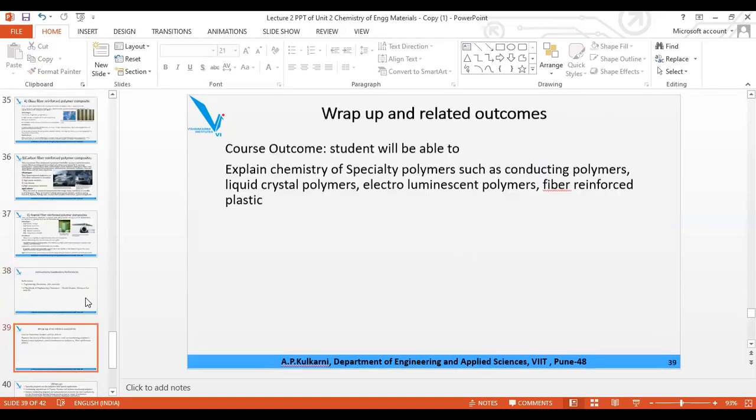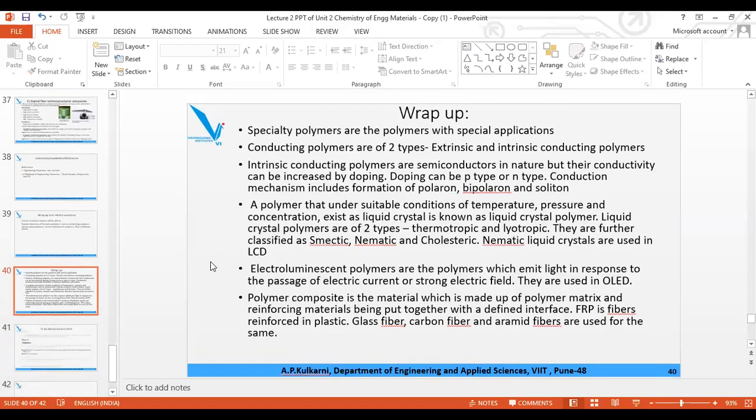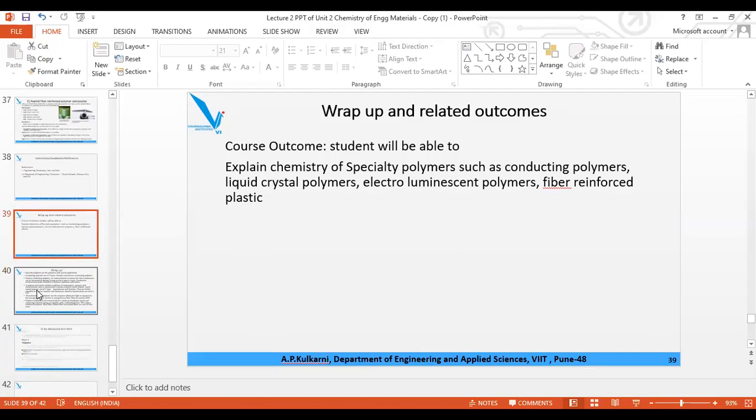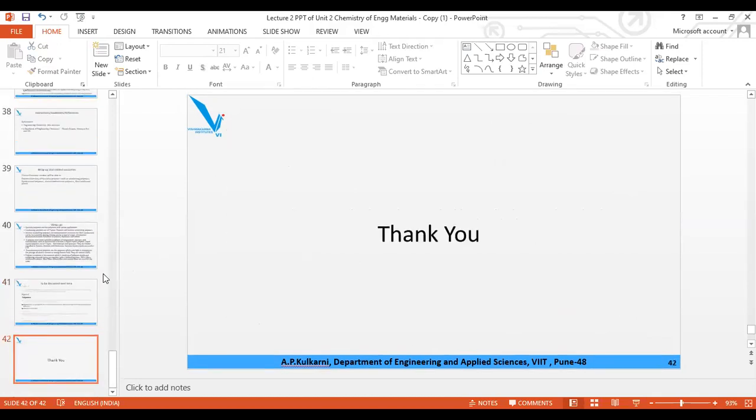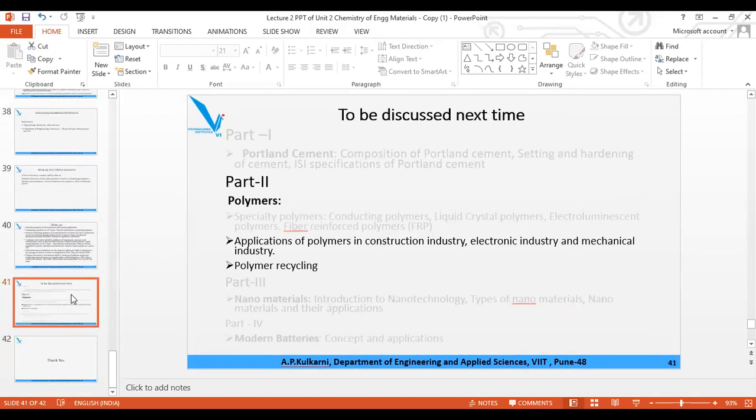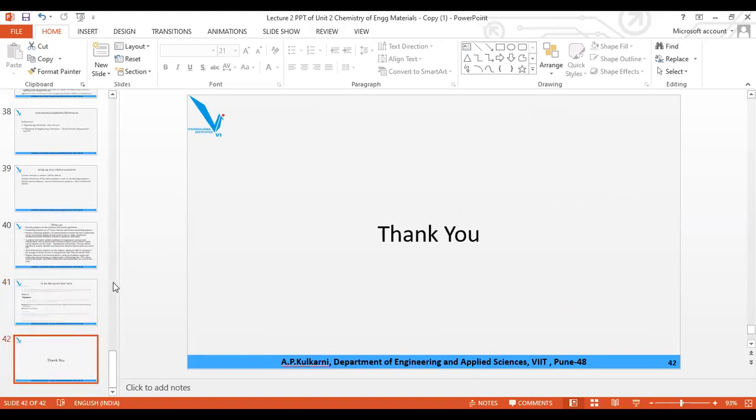Now these are the books which you are supposed to refer. Wrap up what we have learned. The chemistry of Portland cement we have learned. Then we have also learned specialty polymer, conducting polymer. We have two types, intrinsic, extrinsic. Then we have seen the second type of polymer, electroluminescent polymer. Third type of polymer, liquid crystal polymer. And fourth type of specialty polymer. And we have seen the application of all. The application, even I have explained, you are supposed to prepare it.